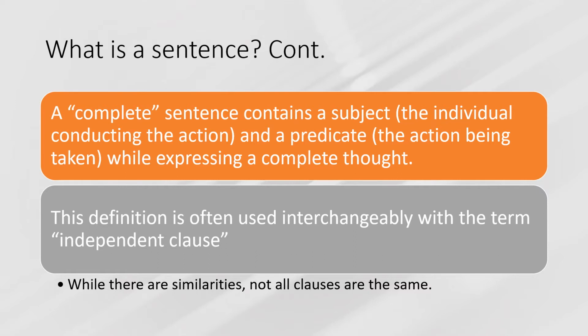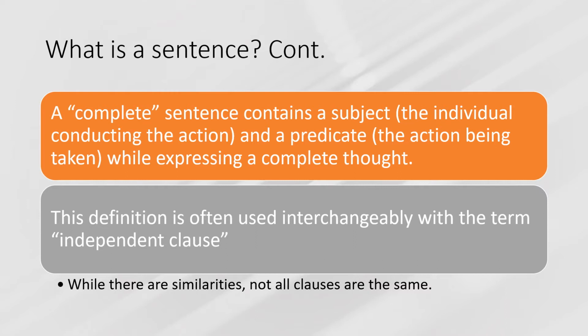All that being said, I'll be providing a definition for a sentence, which is as follows. A complete sentence is a group of words that contains a subject and a predicate while expressing a complete thought. The subject is an individual or thing conducting the action, and the predicate is the verb that's being conducted. Note that there's no specification of the order of the subject and verb. Although in English we typically use a subject-predicate combo, the subject could appear after the predicate. For more on this, definitely look into active and passive voice.